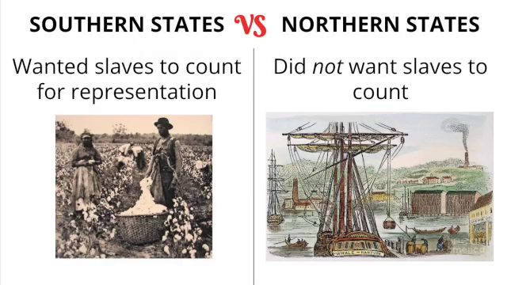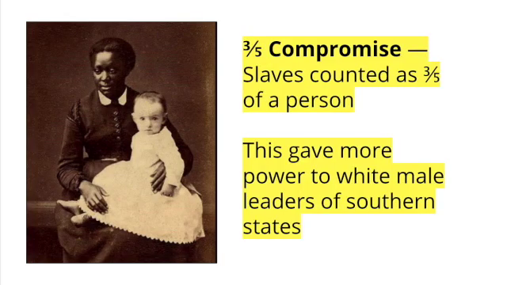In the conflict over slavery and representation, the southern states wanted slaves to count because it would give the white leaders of the southern states more political power because the South had the most slaves. Northern states did not want to count slaves because it would benefit the South more than the North. The compromise they reached was pretty messed up. They decided to count each enslaved person as 3/5 of a person. This decision had the effect of giving extra power to the white political leaders of southern states, most of whom were slave owners. It did not give any political power to enslaved people themselves.